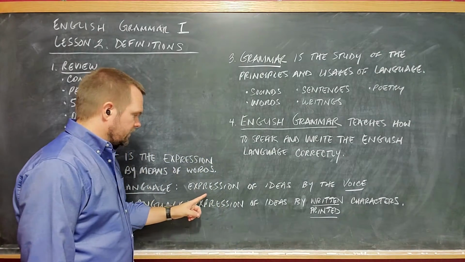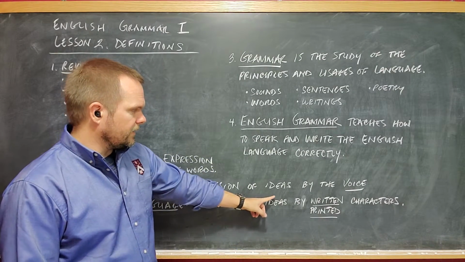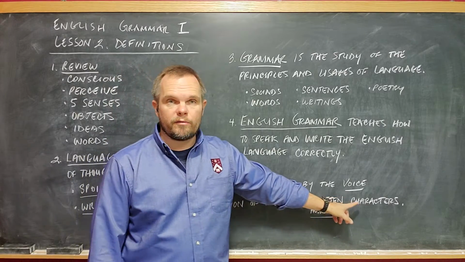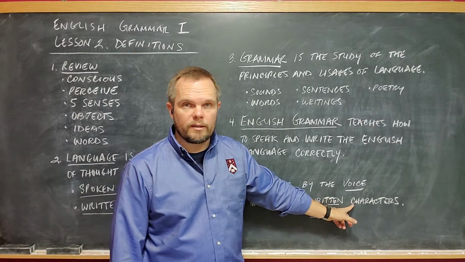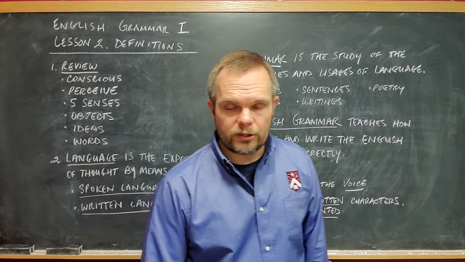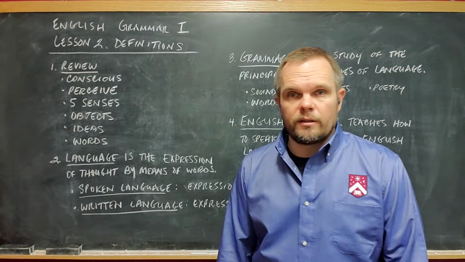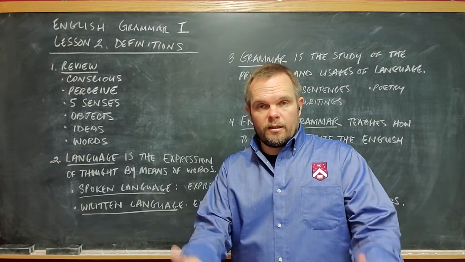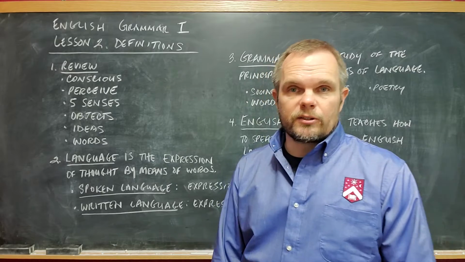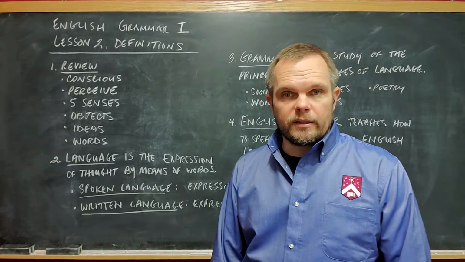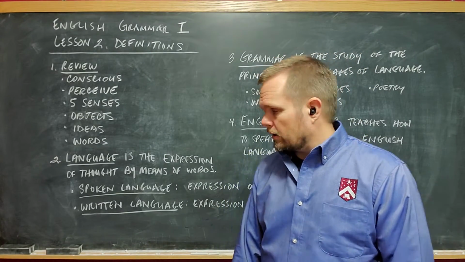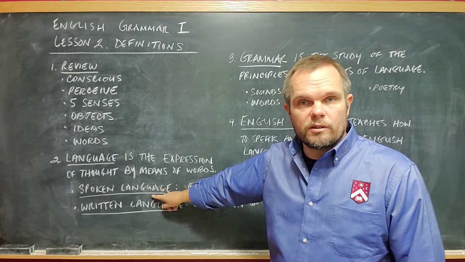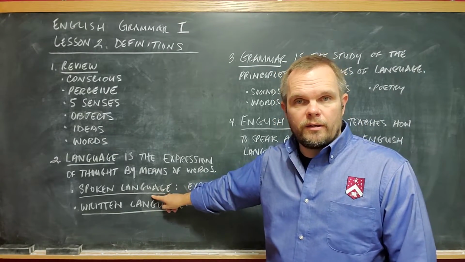Spoken language is the expression of ideas by the voice. Spoken language is the first kind of language.